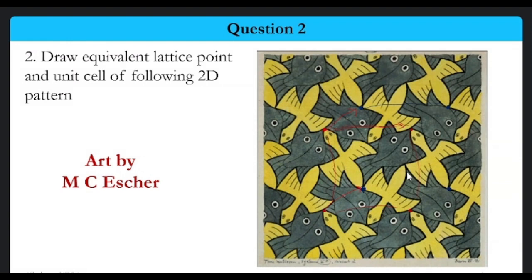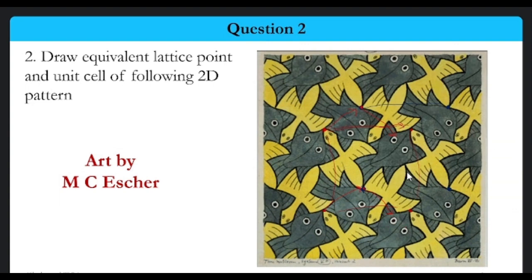So from this point, if I go by the same distance in the same direction, we get the same feature, that is the tail of this particular lizard. Here also we are getting the tail of the lizard. Let us say we are starting from this tail of the lizard and moving downward to the eye of this particular fish. Considering the same thing, if we go in the same direction by the same magnitude, we find the eyes of the fish again.